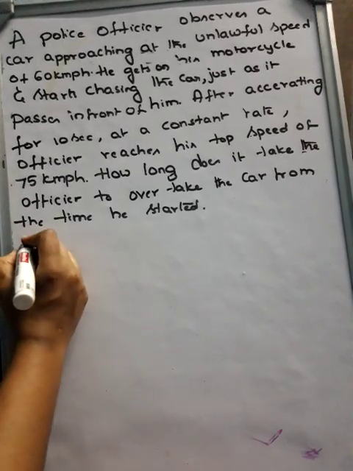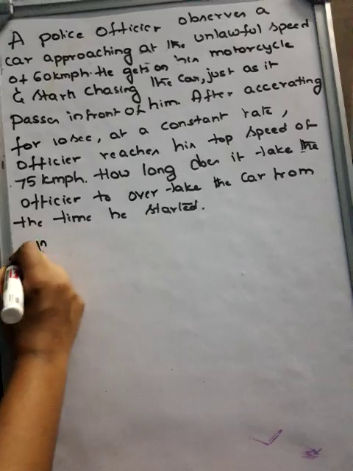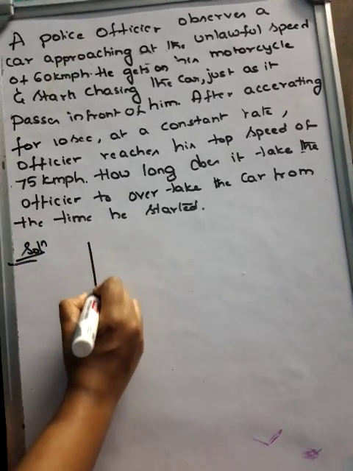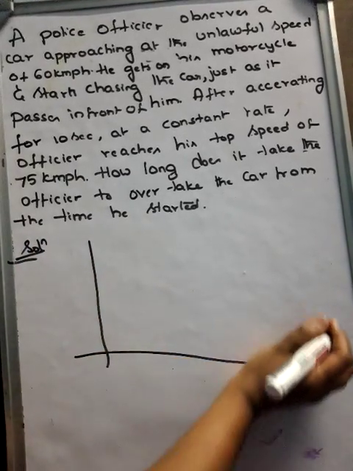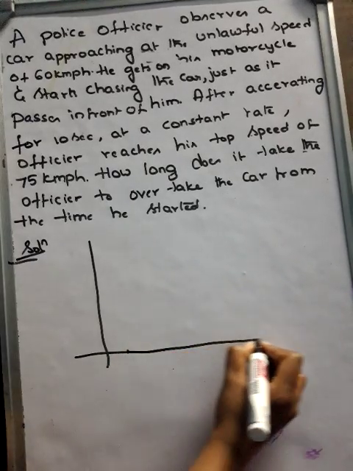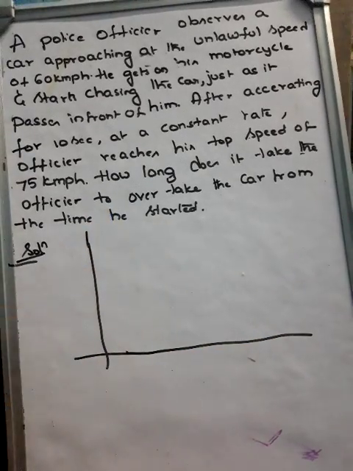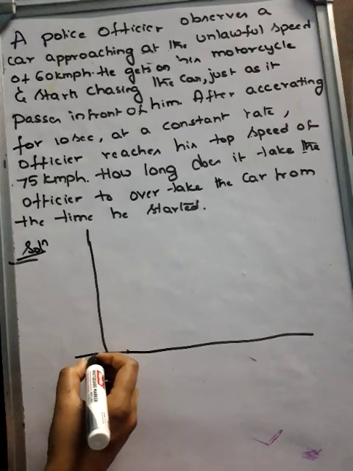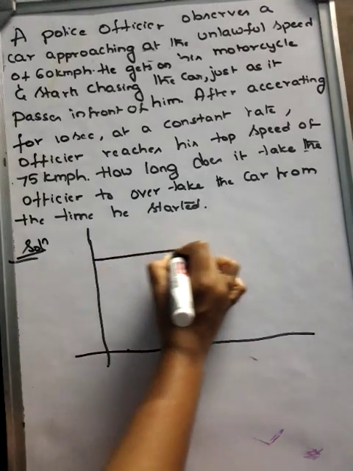Now they have given you the data, so let us write it in terms of a figure. Now if you see this one, this will be the car.